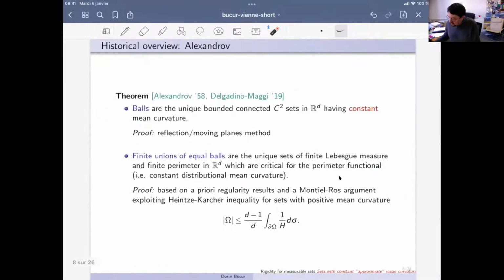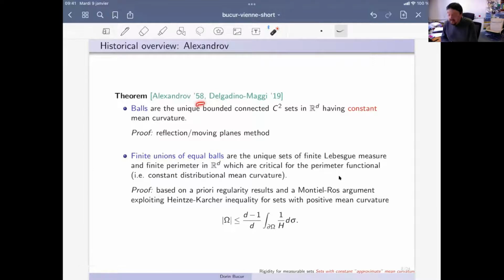Okay, so Alexandrov in 58 proved that the balls are the unique bounded connected C2 sets which have a constant mean curvature. The proof of Alexandrov was done by a method that he invented. It's called the reflection method, or in the community of the PDE people, more known as the moving planes method. If I have time, I will discuss a little bit